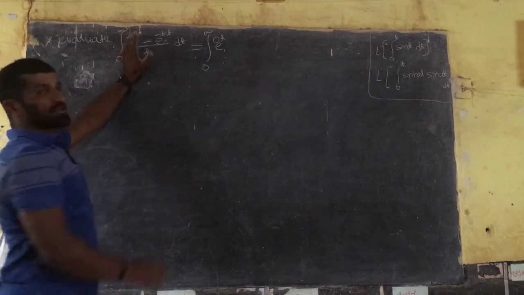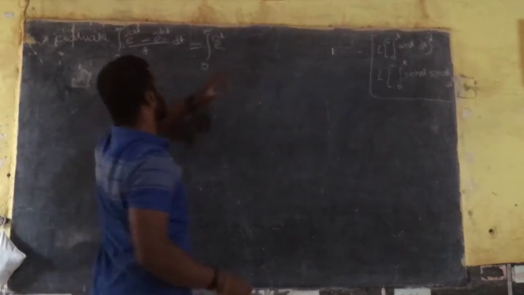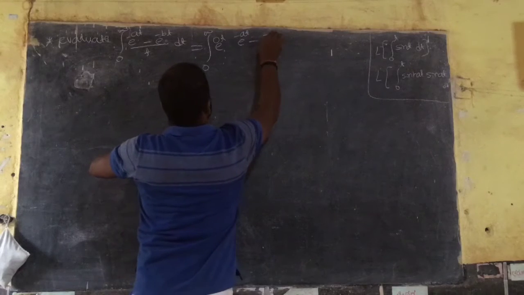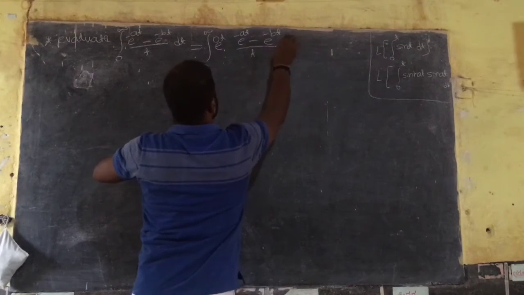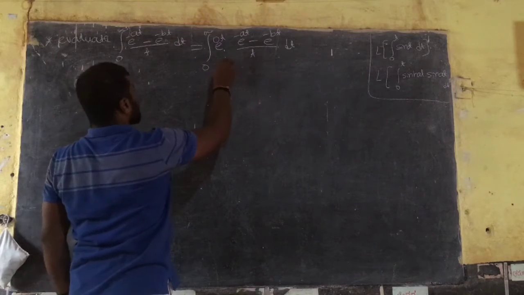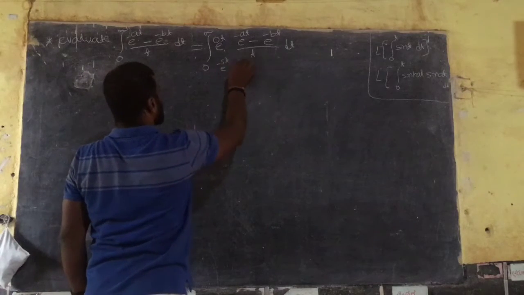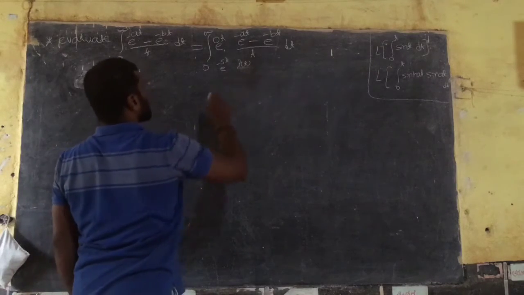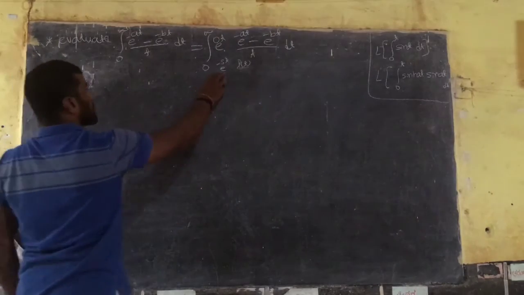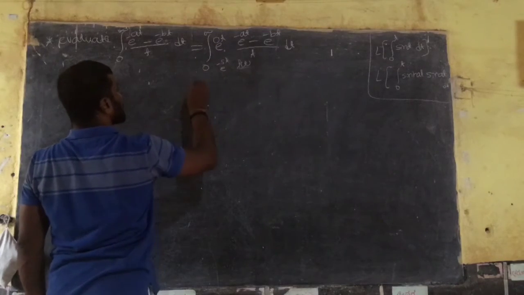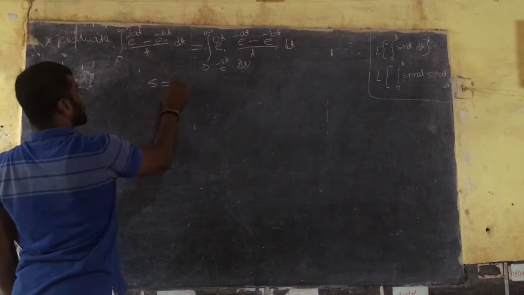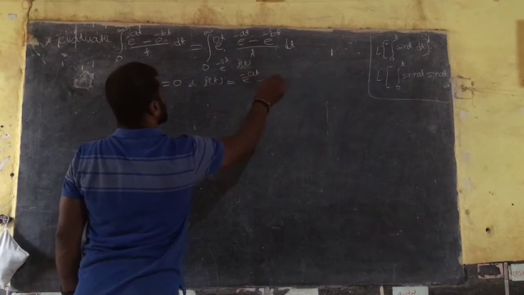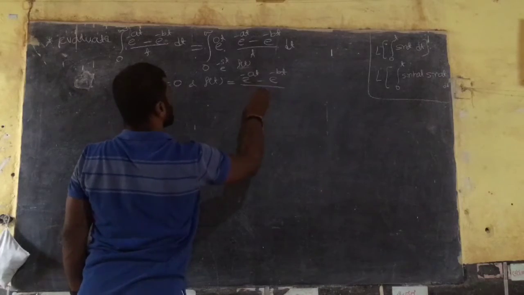So e raised to 0t is the same as 1. Then (e raised to minus at minus e raised to minus bt) divided by t, into dt. Now it is exactly e raised to minus st into the function f of t divided by t. So that part is f of t. What is s? e raised to minus st is e raised to 0t, which means s is equal to 0, and f of t is equal to (e raised to minus at minus e raised to minus bt) divided by t.